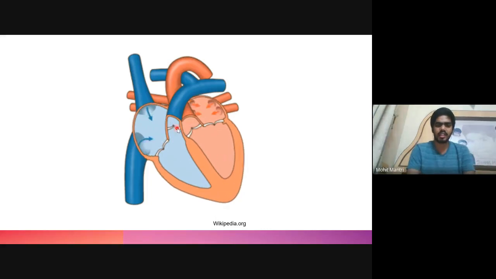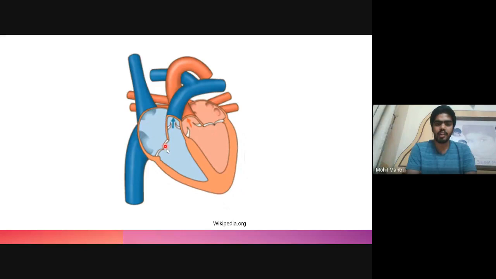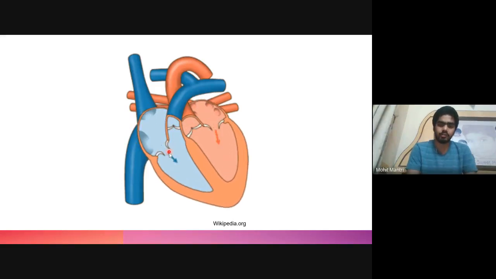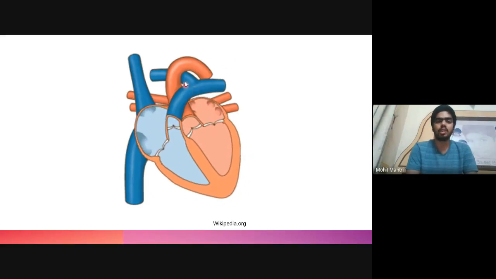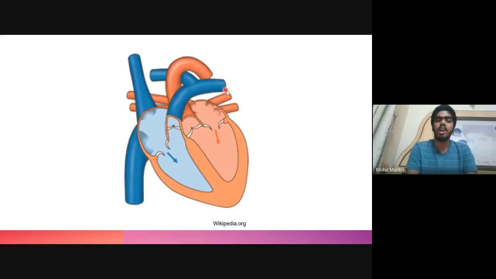Now comes the cardiac cycle. So this is the cardiac cycle. Now blood enters through the vena cava into the right atrium. It reaches the right ventricle through the valve, and then this deoxygenated blood from the right ventricle is passed to the pulmonary region, that is the lungs, where the carbon dioxide is released and oxygen taken and will be mixed with the blood, and the oxygenated blood will now reach from the pulmonary region, from the lungs, via the pulmonary artery,